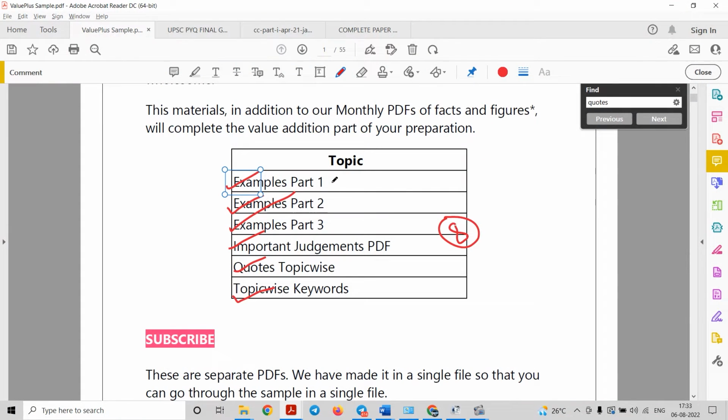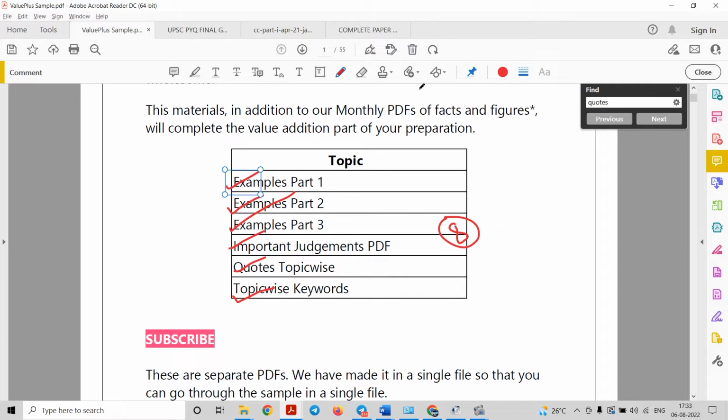All this value addition material is necessary to give you more edge over the other candidates, so that you will get at least 0.5 to 1 mark extra in every question. And you know the value of getting 0.5 to 1 mark extra: that becomes around 10 to 20 marks per GS subject. If you calculate the total marks, that becomes a minimum of 40 to a maximum of around 80 marks in your whole GS alone. And if you utilize these facts in your essay, optional and interview, cumulatively it is around 100 marks over the other candidates.